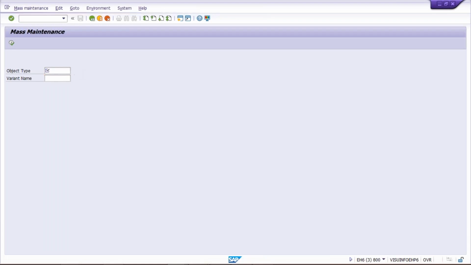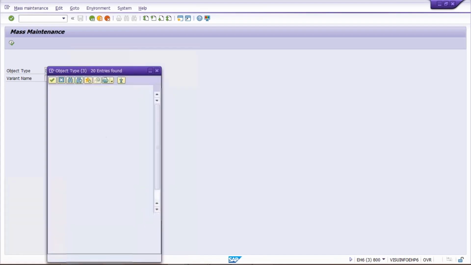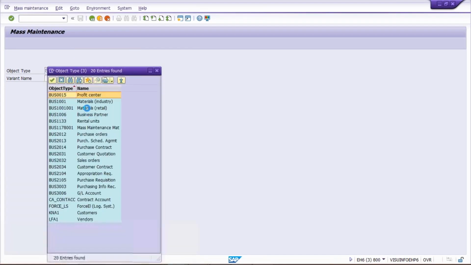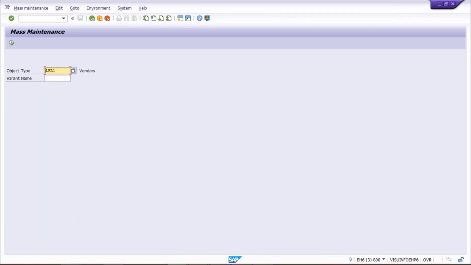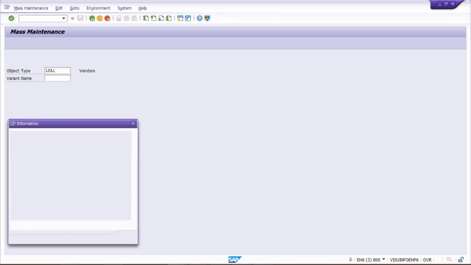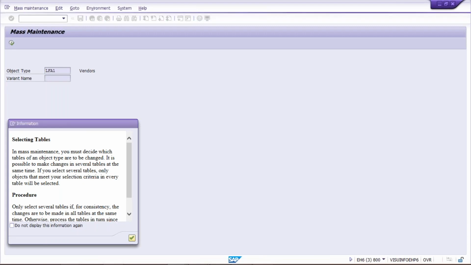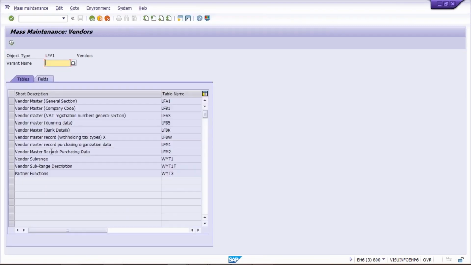You just click on this drop down itself, you'll come to know how many master data are there. Several here. Profit center is there, material is there, right? Likewise, we are having sales order, purchase requisitions, GL account, customer, vendors. So here we are going to select vendor, and then you can execute. Right? So we are going to press enter. After that, you have to press enter. Look at here, all the fields are appearing from vendor master.